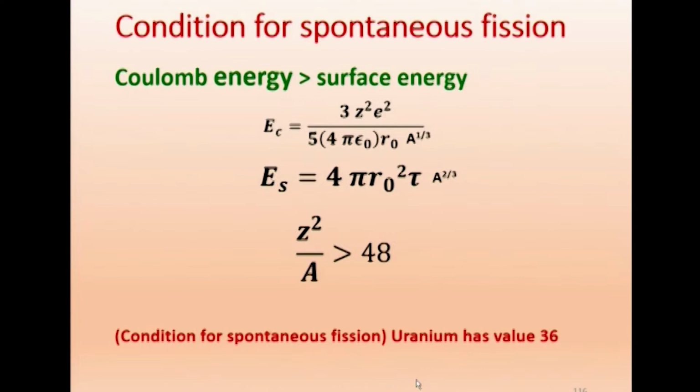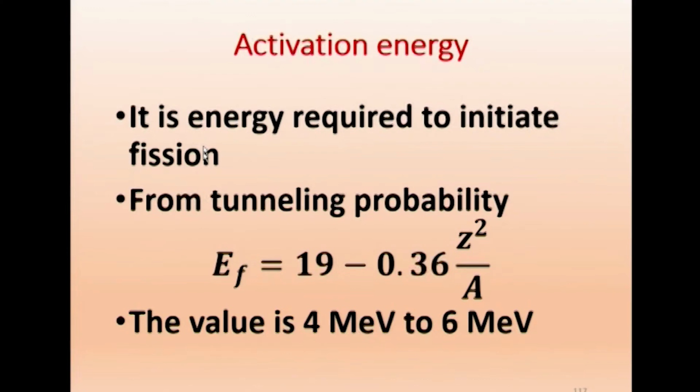What we observe is that among the naturally occurring elements, uranium has the maximum value, 36. All other elements are not existing in nature, because they would have already undergone fission spontaneously. Since uranium has 36, we have to give some energy, some disturbance, and then it will undergo fission. That energy that you need to give is what we call the activation energy. So it is the energy required to initiate fission in a nucleus.